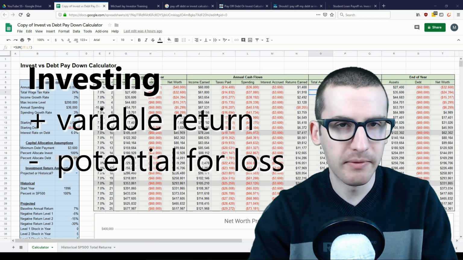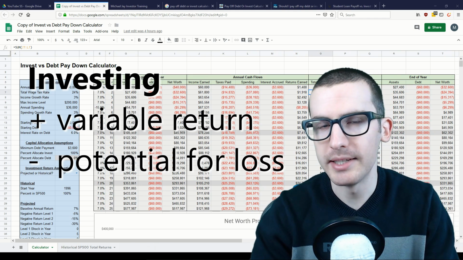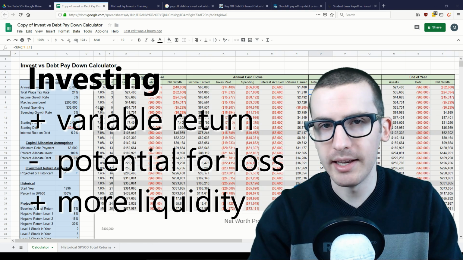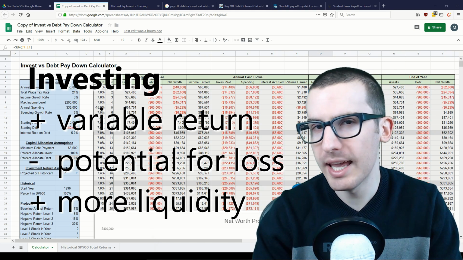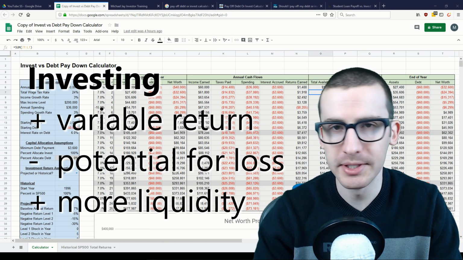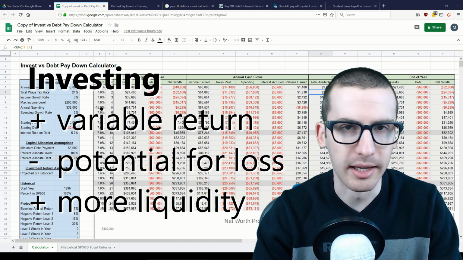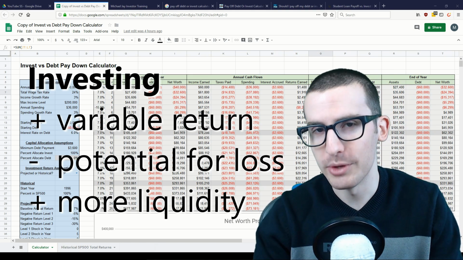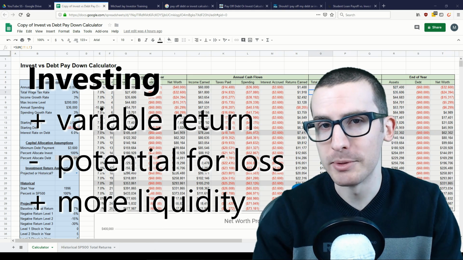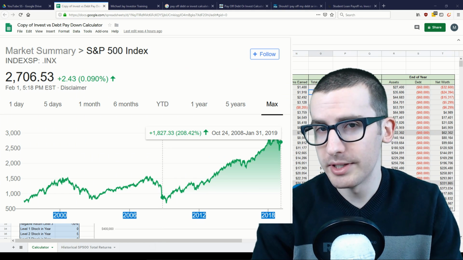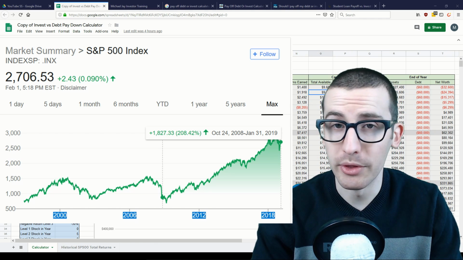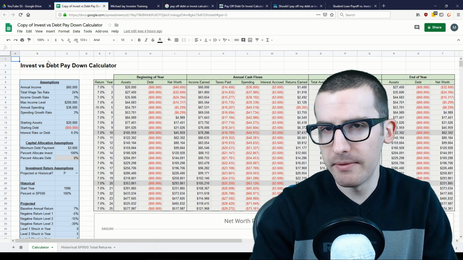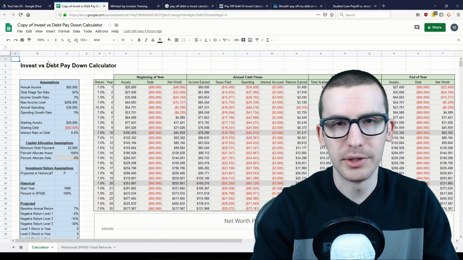One other aspect of investing is that it actually can help maintain your liquidity if you invest in a non-retirement taxable account. This is because if you really need to, you can sell assets in non-retirement accounts and convert that to cash that you could then use. Though usually the situations where you need to do that are likely the times where you least want to. Take for instance 2008 or 2009, where money invested in that period of time is worth a lot more today. So those are the benefits and drawbacks of paying down debt versus investing.